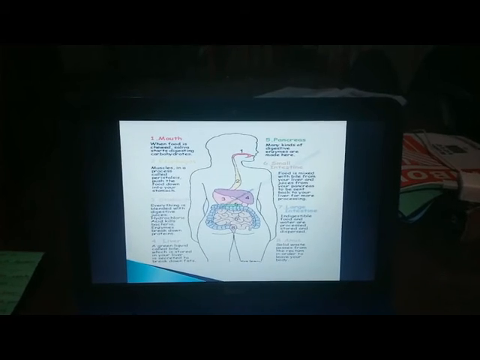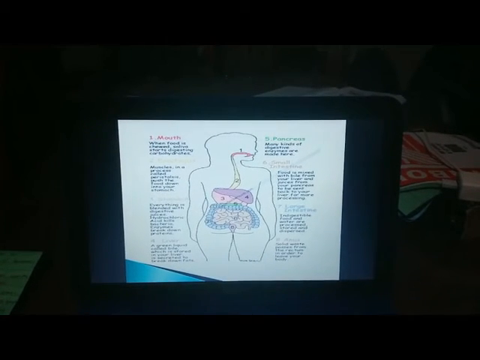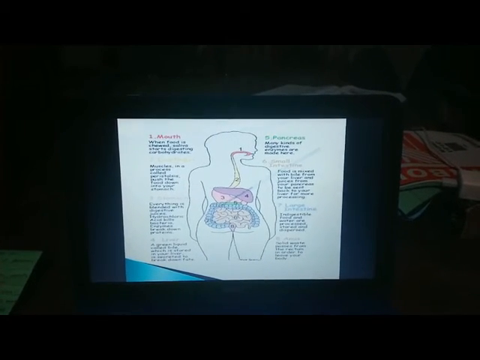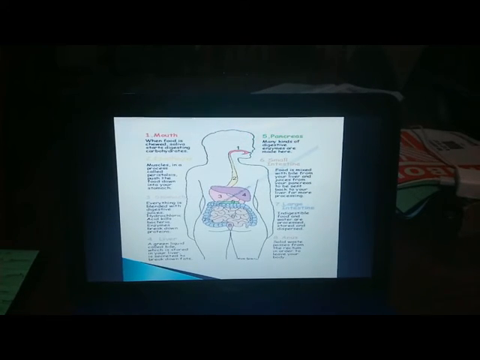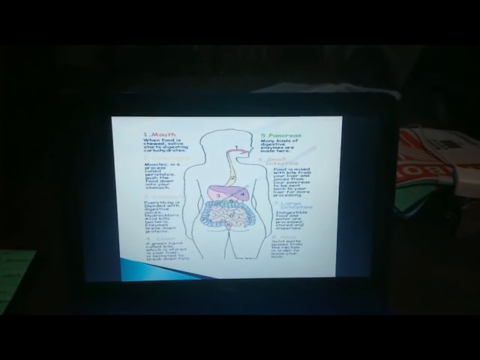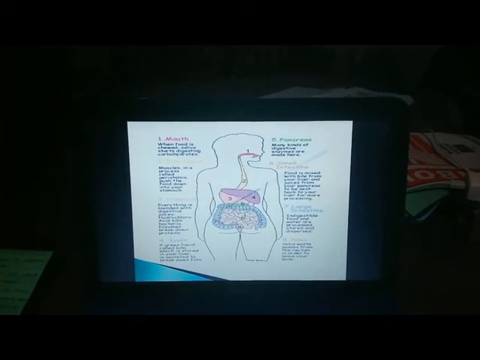And then the small intestine. Food is mixed with bile from your liver and juices from your pancreas, to be sent back to your liver for more processing. And then the large intestine: indigestible food and water are processed, stored, and dispersed. And the last is the anus, solid waste. The digestive system processes food into absorbable units and eliminates indigestible waste.